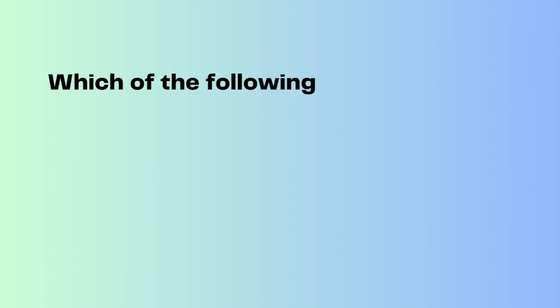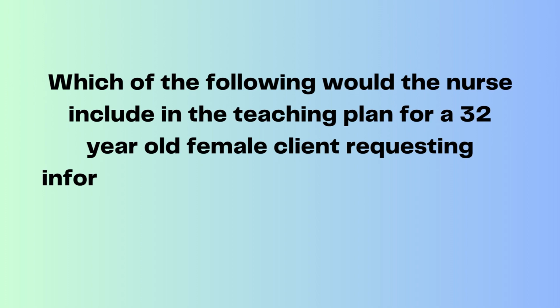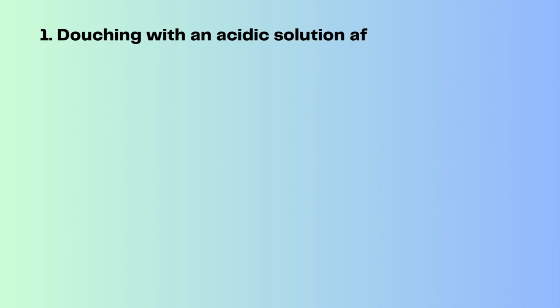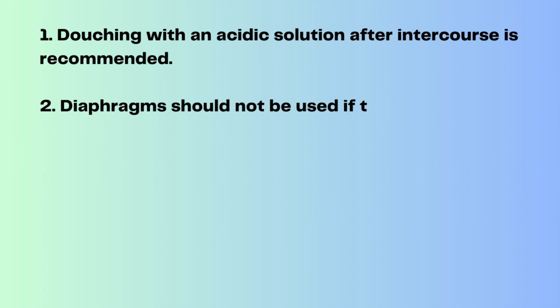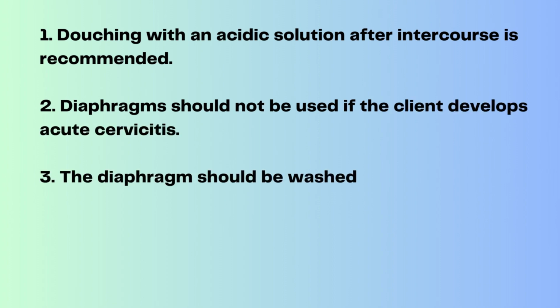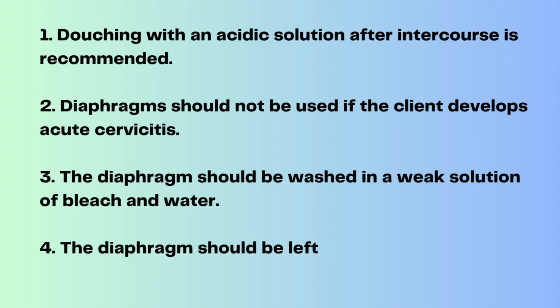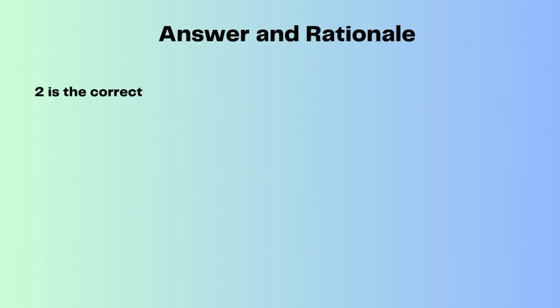Which of the following would the nurse include in the teaching plan for a 32-year-old female client requesting information about using a diaphragm for family planning? 1. Douching with an acidic solution after intercourse is recommended. 2. Diaphragms should not be used if the client develops acute cervicitis. 3. The diaphragm should be washed in a weak solution of bleach and water. 4. The diaphragm should be left in place for 2 hours after intercourse. Answer and rationale. 2 is the correct answer.